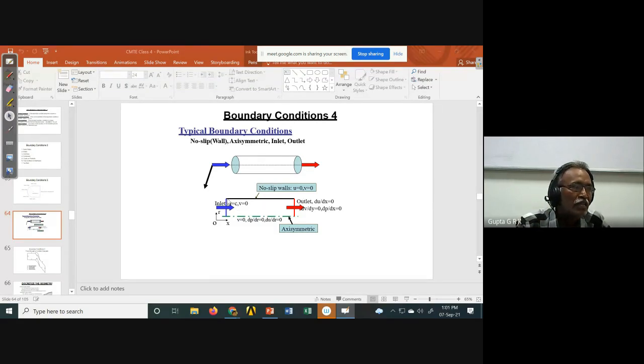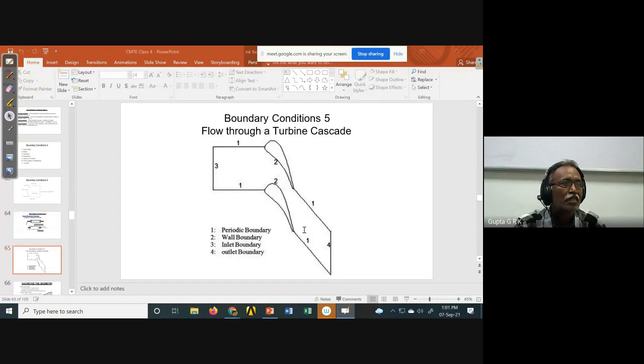Okay, so here inlet conditions I have to give here, exit conditions I have to give here, wall condition I have to give here, axisymmetric condition I have to give here, like the different types of boundary conditions. Similarly, if I want to know flow through a cascade, so between two blades, this is inlet boundary, this is exit boundary, and here I will have solid wall boundary, right? And here this is periodic boundary, because between every two blades periodically it gets repeated. So that is called as periodic boundary.